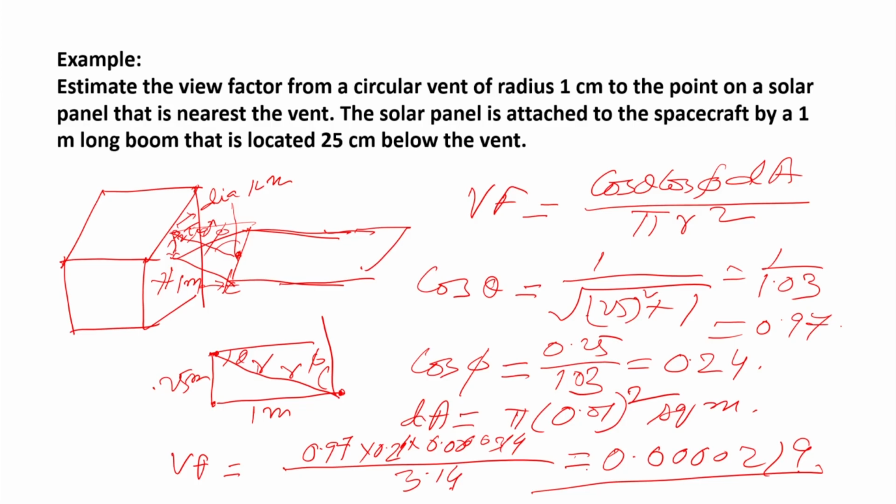So, with this let us finish here. In this lecture I wanted to tell you about the mechanism of outgassing, how the outgassed materials are transported and contaminate another surface, and how we can quantify that, that is, the amount of outgassing, and we used a term called the view factor. We derived an expression for the view factor, and we have seen how to calculate the view factor by taking an example. Thank you very much.